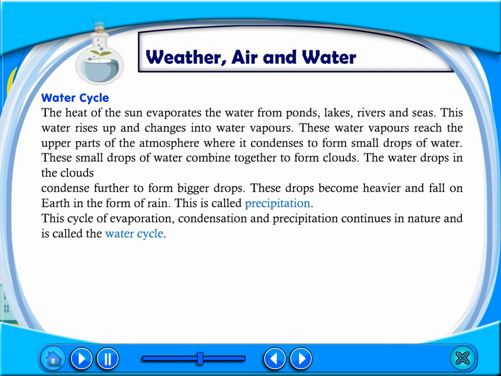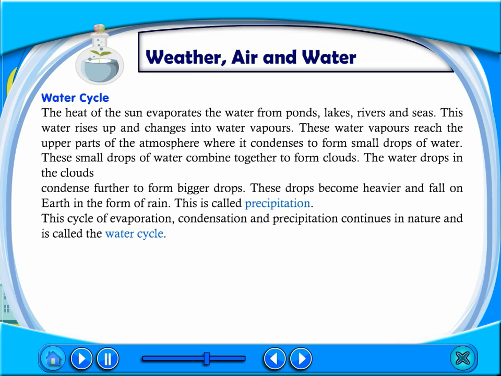Water cycle. The heat of the sun evaporates the water from ponds, lakes, rivers, and seas. This water rises up and changes into water vapors. These water vapors reach the upper parts of the atmosphere, where it condenses to form small drops of water. These small drops of water combine together to form clouds. The water drops in the clouds condense further to form bigger drops. These drops become heavier and fall on earth in the form of rain.